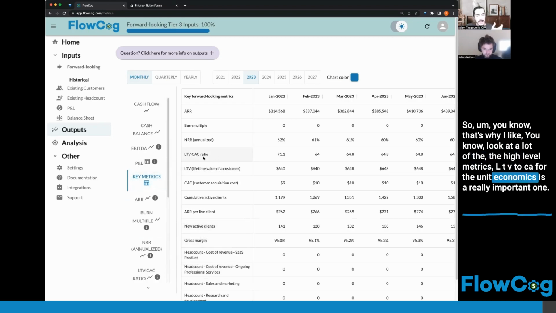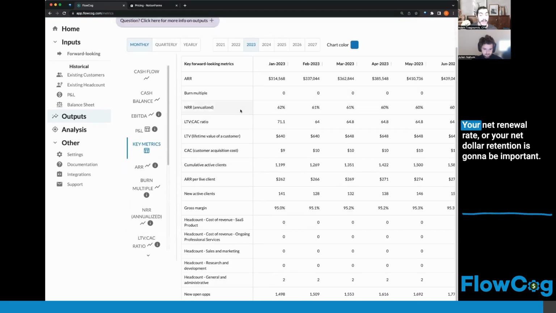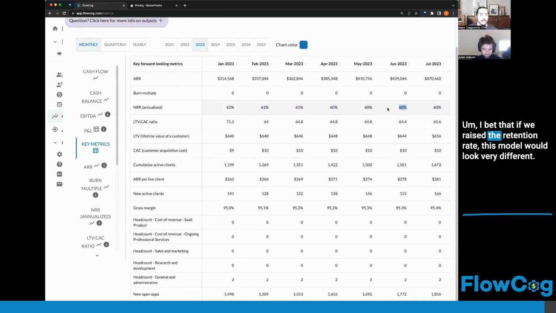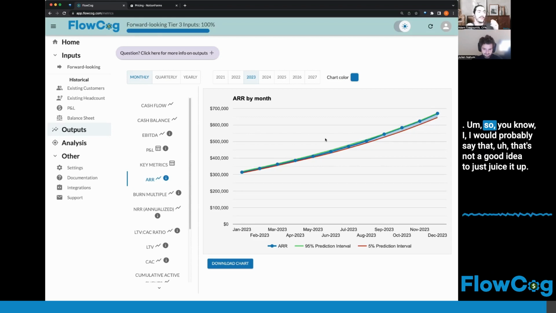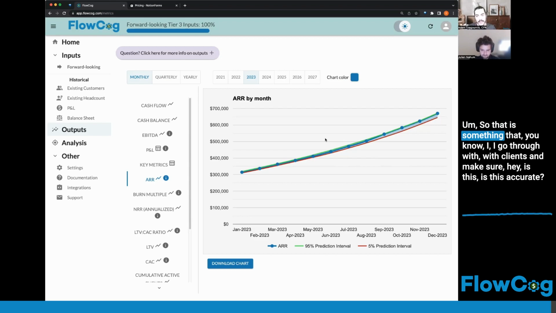LTV to CAC for the unit economics is a really important one. Your net renewal rate or your net dollar retention is going to be important. I bet that if we raised the retention rate, this model would look very different, and your ARR would have a lot sharper of an increase. So I would probably say that's not a good idea to just juice it up for the sake of it. You'd want to look at your cohort analysis and say, okay, is it reasonable that it's at 58% like we entered, or should it really be starting at 65% or 70%? That is something that I go through with clients and make sure, hey, is this accurate?